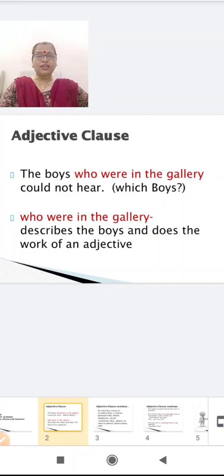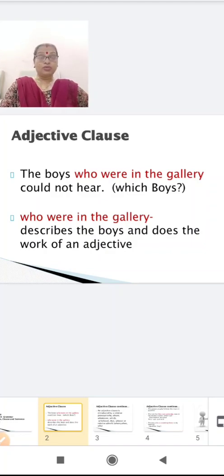Now, children, in the last video, we have seen whenever the question is asked, identify the clauses, what thing we have to do first? First, find out the finite verb. Now, when you see there are two finite verbs, that means there are two clauses.